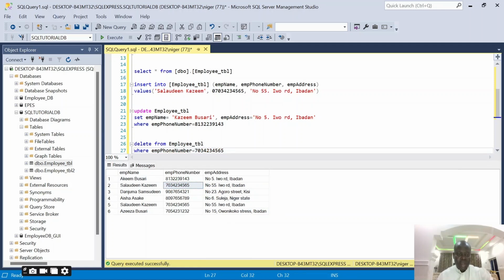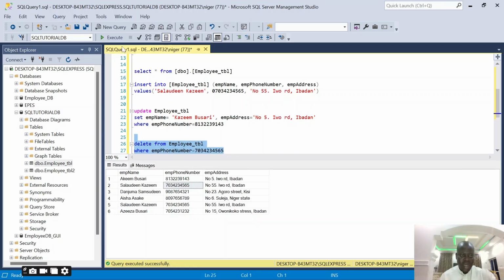So how many records do we have at the moment? 6. But if I delete Salaudin, we have 2 Salaudin and they are both using the same phone number. This is the implication. So you need to use something that uniquely identifies each of the staff so that if you are deleting a staff, only that particular staff will be affected. If there are multiple people that are having that same thing you are using to delete them, all of them will be deleted. So now we have 6 records. You can see what is going to happen. And we have 2 Salaudin and their phone number is the same thing. So once I do delete using that phone number, everybody using that phone number will be removed from my table.